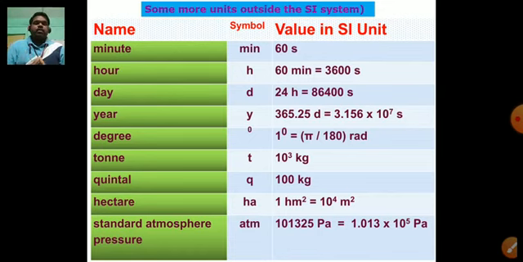Children, 1 ATM, that is 1 atmospheric pressure, is equal to 1.013 into 10 raised to the power of 5 Pascal. So these are also some units other than the SI system, which you are supposed to remember. There are so many units other than SI units.